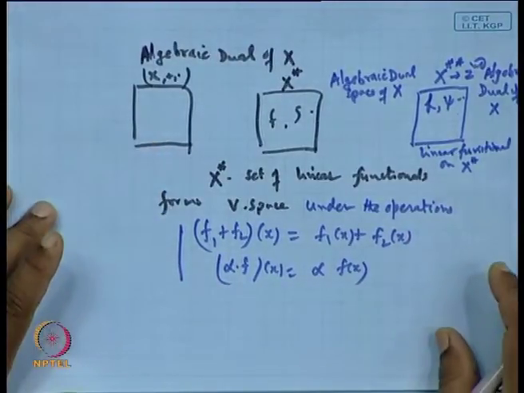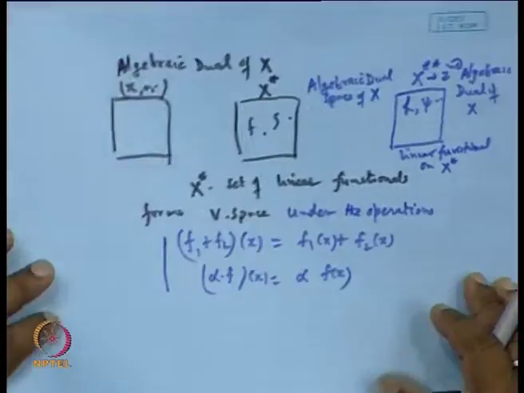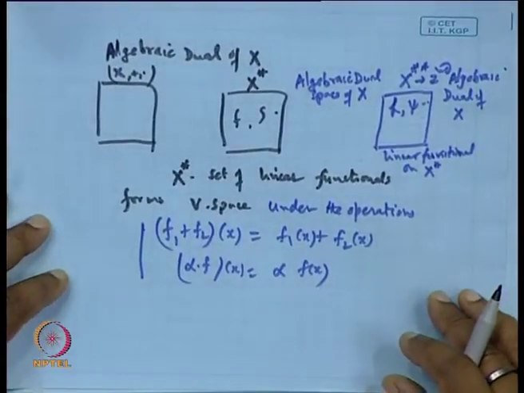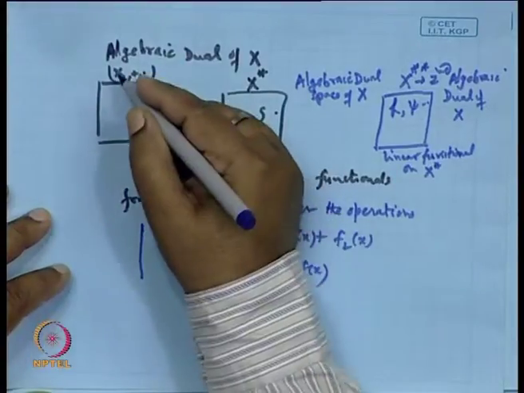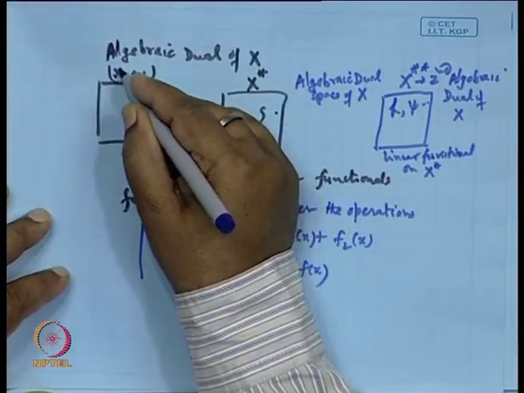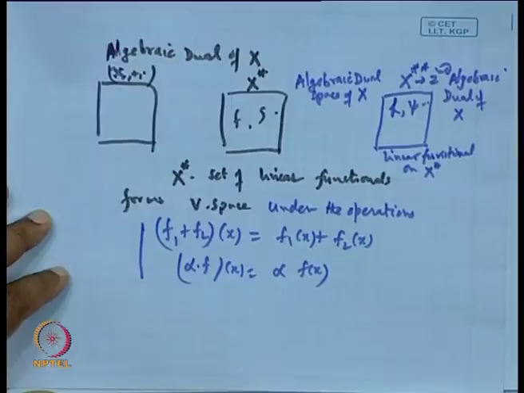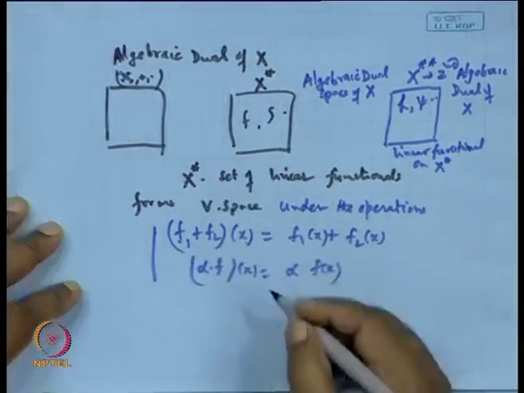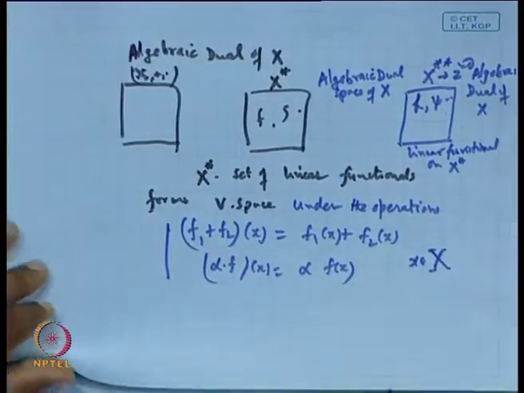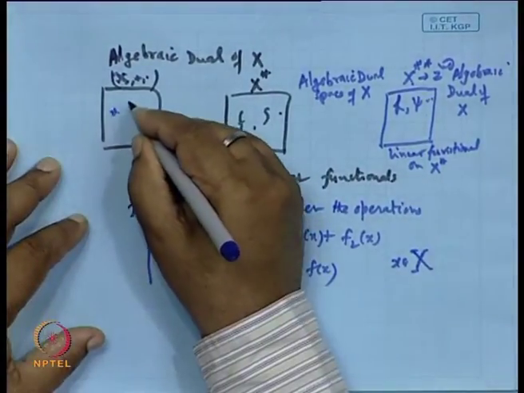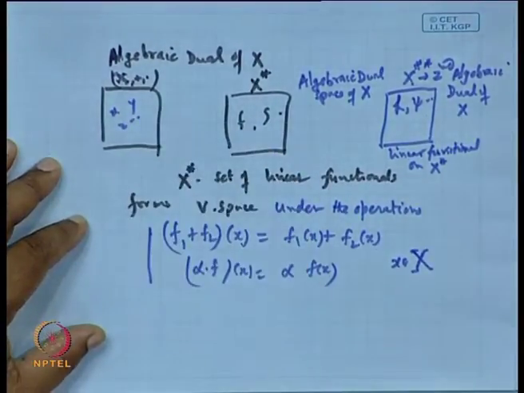First thing. In the space of this small x, what is small x an element of? This capital X. This small x is an element of X. These are the points x, y, z, these are the points in this space.